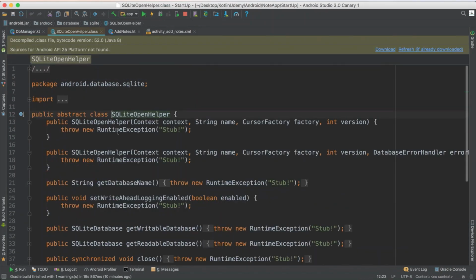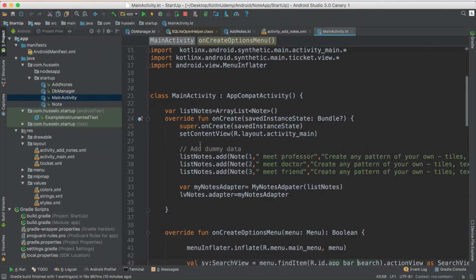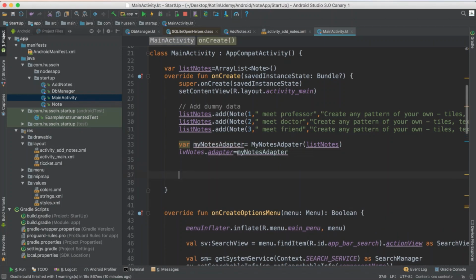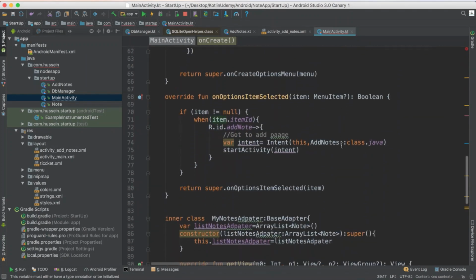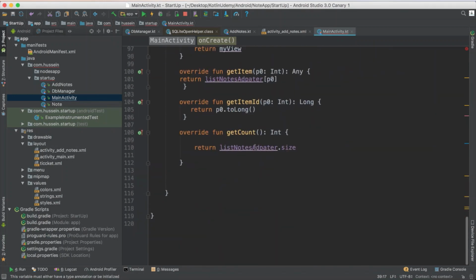Where do I have to call it? Let me suppose I go to the main page, which is the main activity, and let me start just calling it here in the main page. Let me suppose I just add the code for now here. So, load from database. How do I load the information from the database? First of all, you get the instance. You say a variable, db connect or whatever, the same way that we did it in this. Do you see how we did it in this method?